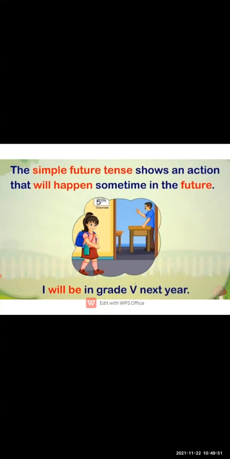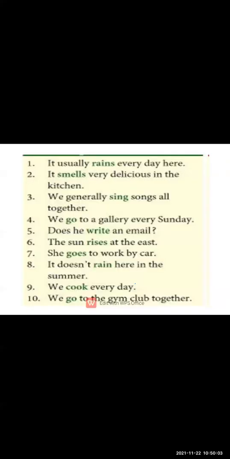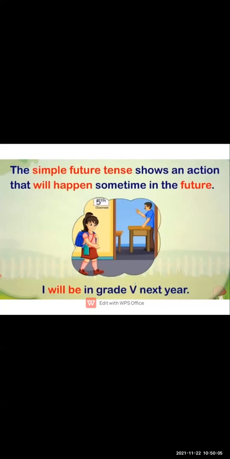Such kind of action you think in your mind that you will do in the future, so you have to use I will be. So students, this is all about the simple future tense, simple present tense, and simple past tense, which is very easy to learn and very easy to identify also.